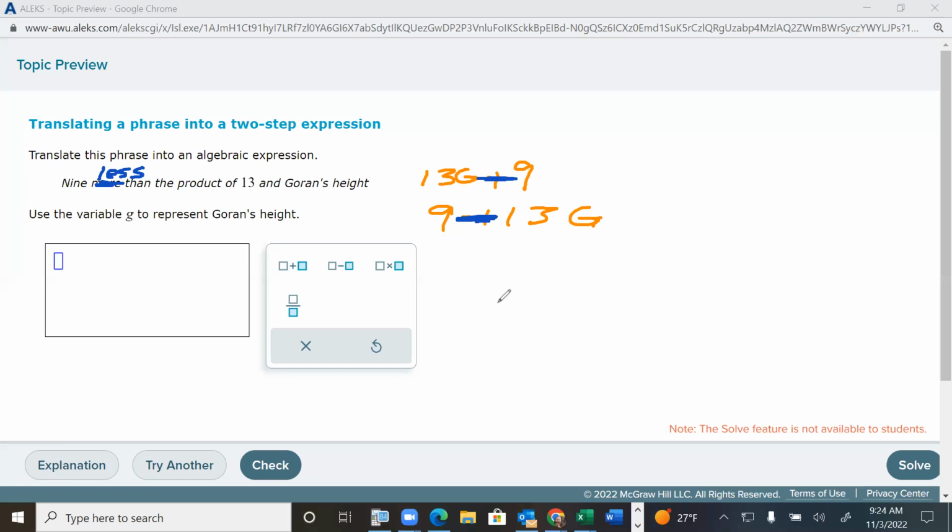Because if I say, hey, my height is 70 inches, well, what's 9 minus my height? Well, obviously it's 61, right? But if you do the 9 first, I don't get 61. I get negative 61. So are you telling me that if you reduce my height by 9 inches, my new height is negative 61 inches? That doesn't make sense. So when you see things like 9 more than, 9 less than, just tack that on the end.